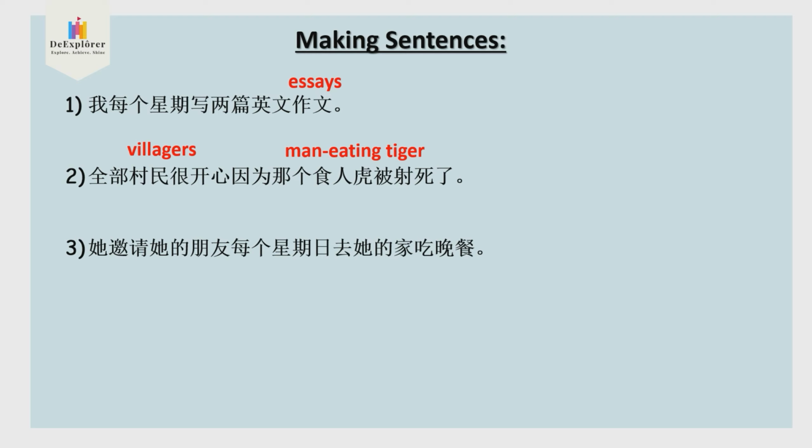To where? To 他的家. For what? For dinner. So you don't need to write the word eat, you just say for dinner. 几时? 每个星期日. So no need to write the word eat, but just write the word for. For dinner. Present tense showing habitual action, every Sunday.